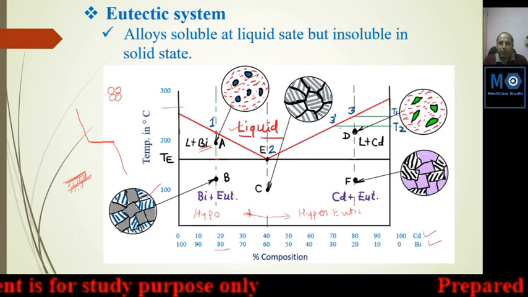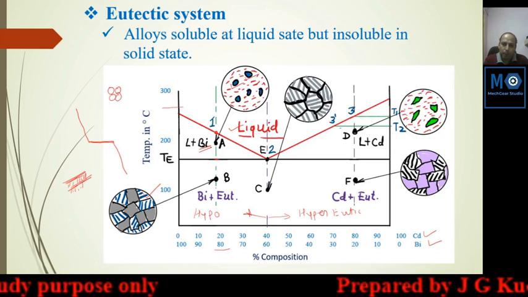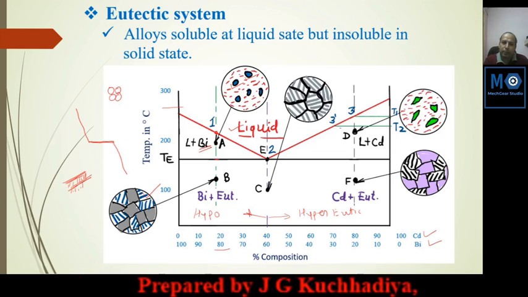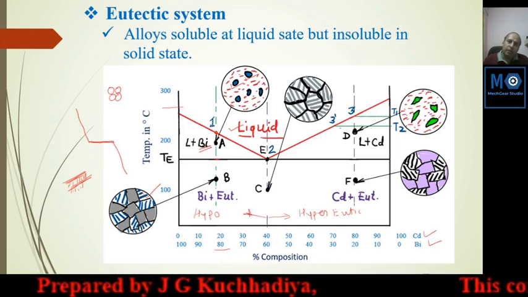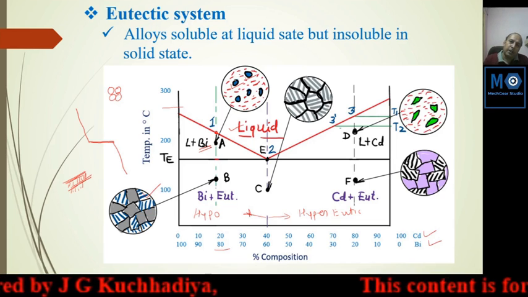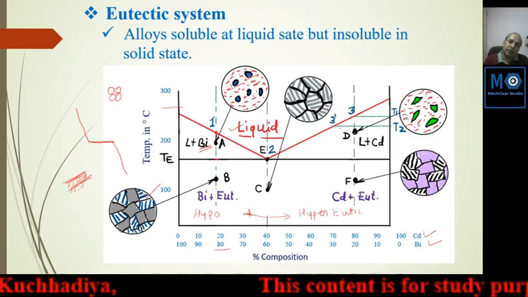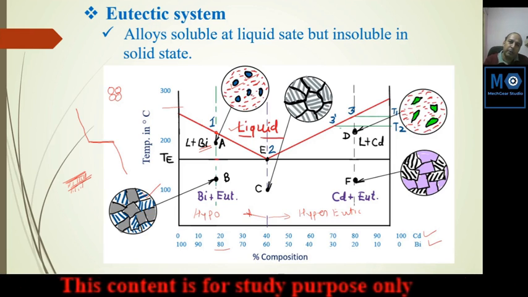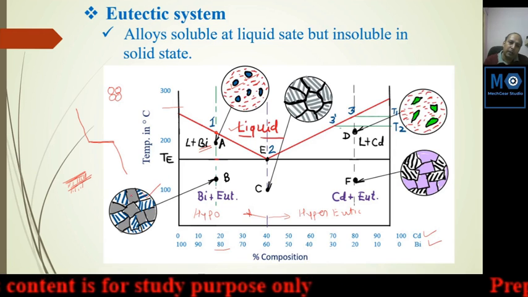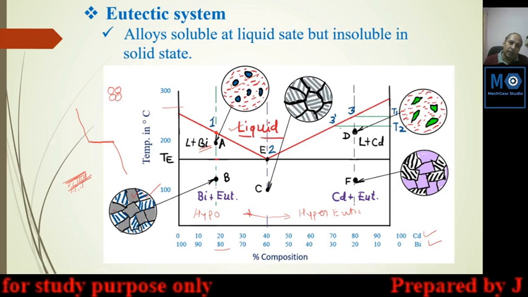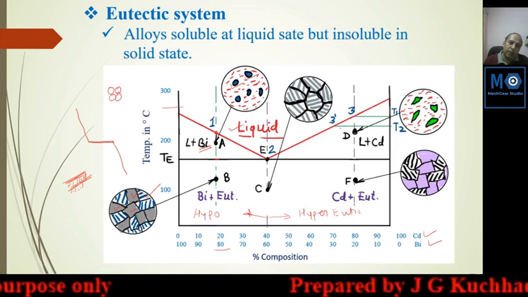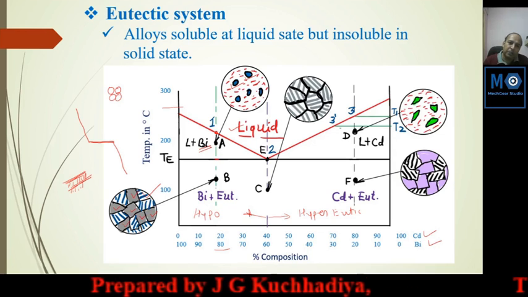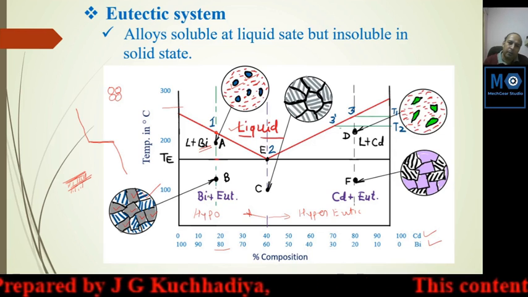If two different layers are formed and solidify, it is known as a eutectic mixture. But the first solid that started, which is bismuth, will be purely solidified, and this is the bismuth region. This gray area is purely solidified bismuth, and this hatch line indicates the eutectic mixture.